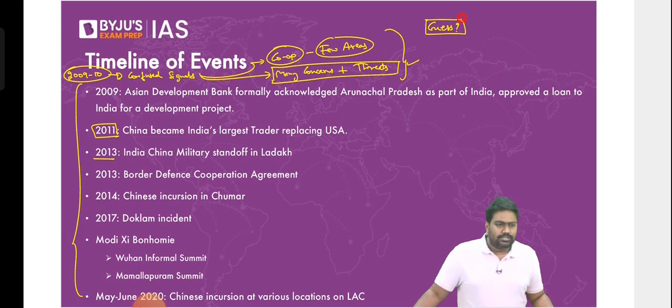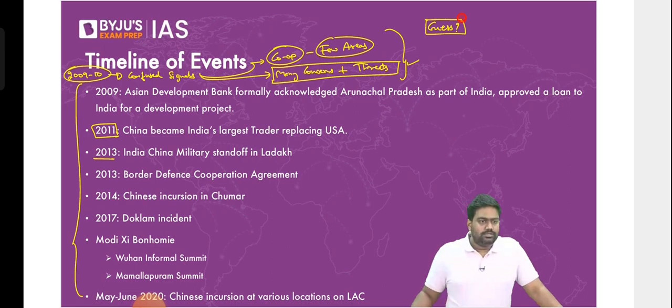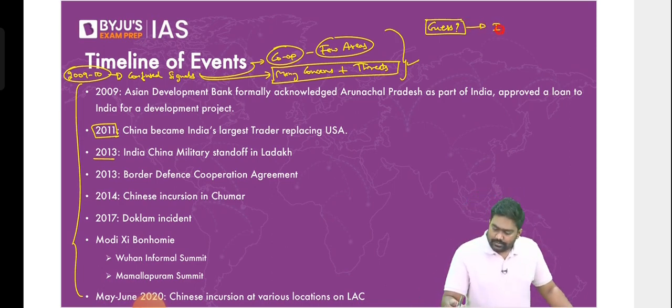Xi Jinping came to power. That's not the only reason. Economic crisis, 2008 economic crisis, nuclear weapons, Quad, Taiwan issue. No, that's not the primary reason. Chitra has got it right. Chitra and Adye and very few students are getting it right. The primary reason was the growing proximity between India and US.